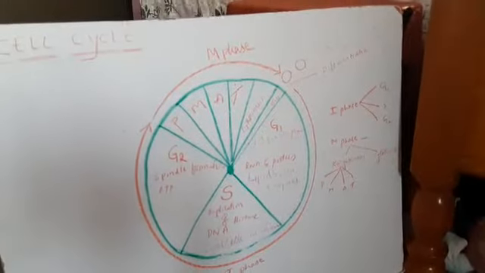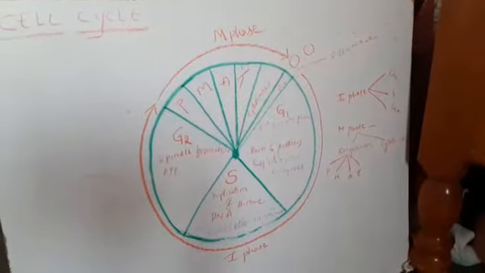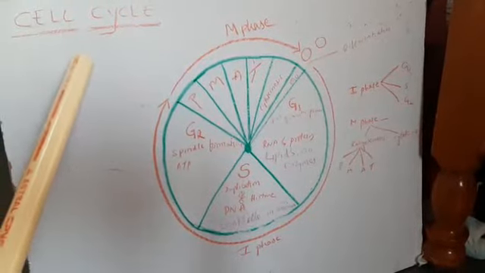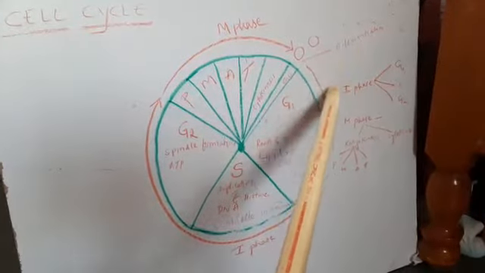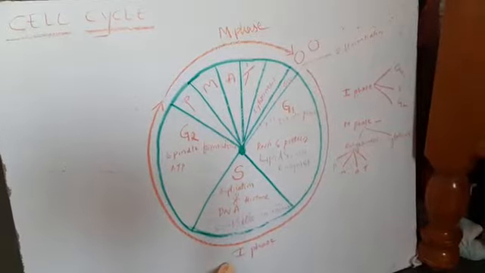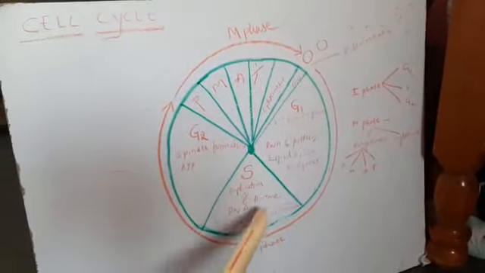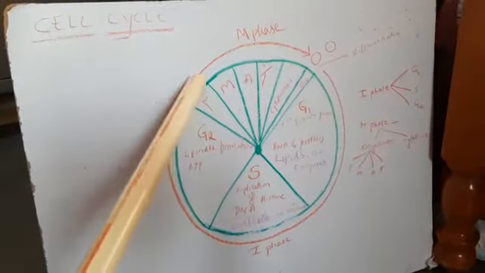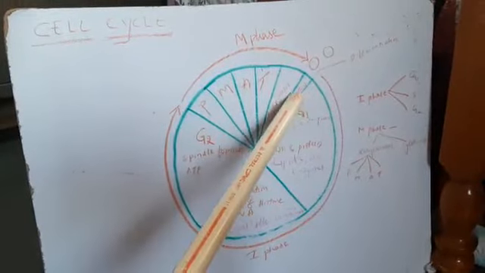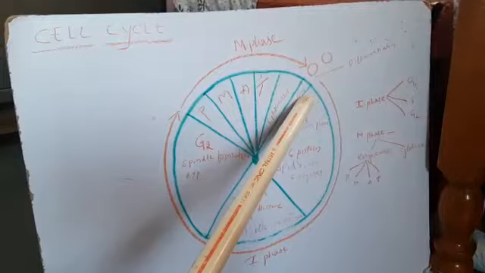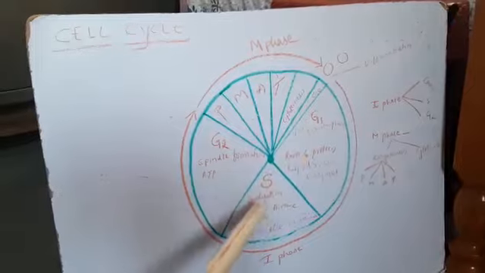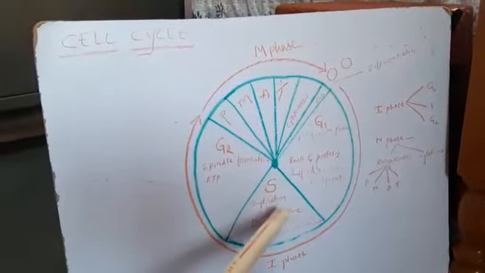Okay, see here the diagram of the cell cycle. As I have told you, it includes 2 main phases. First one is I phase, second one is M phase. I phase is divided into 3 sub phases, G1, S, G2 phase. M phase is subdivided into karyokinesis and cytokinesis. A small gap phase will be there, which is known as G0 phase. Remember, the interphase, which includes 3 sub phases, is the most important phase.